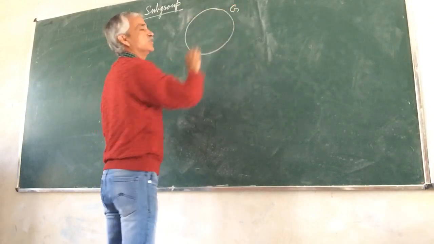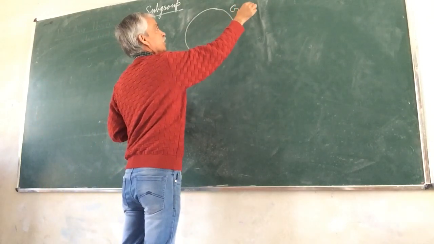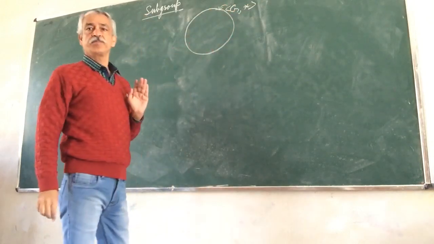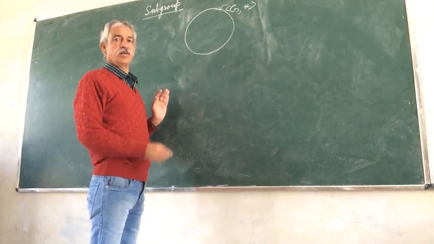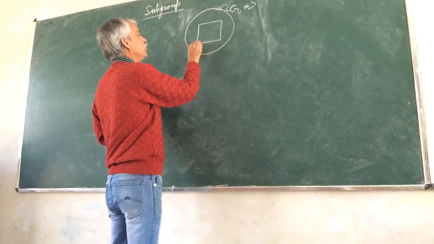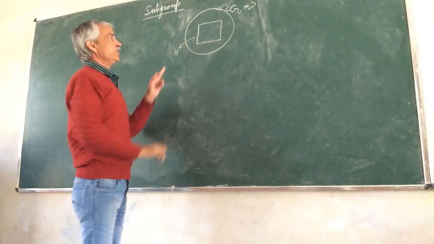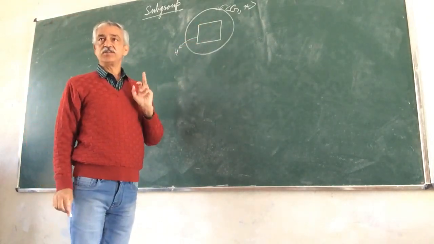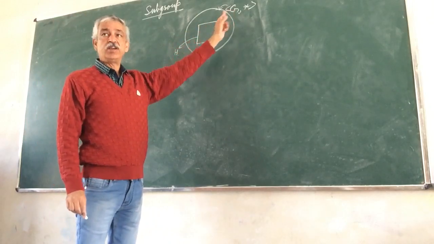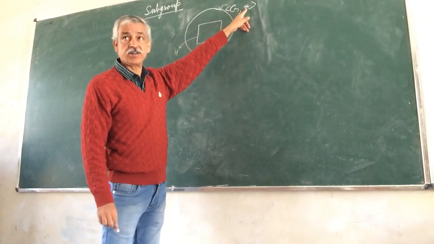Suppose G is a group. The binary operation is star here. This is G. If we take any non-empty subset H of G, then H is called a subgroup of G if H itself is a group under the same binary operation star.